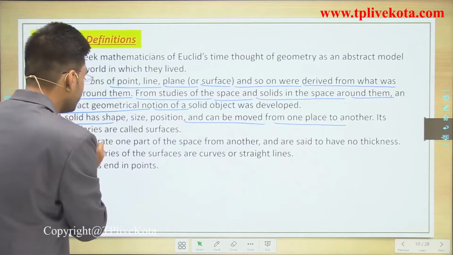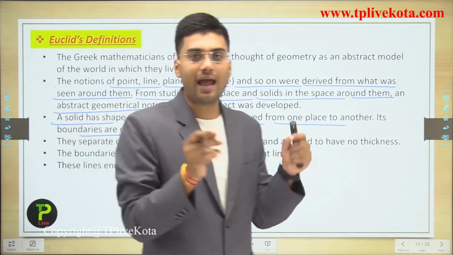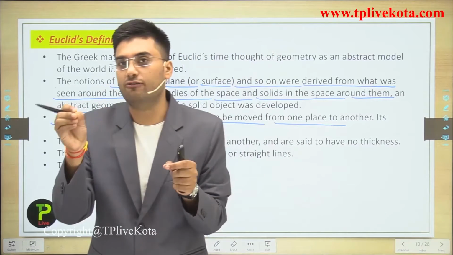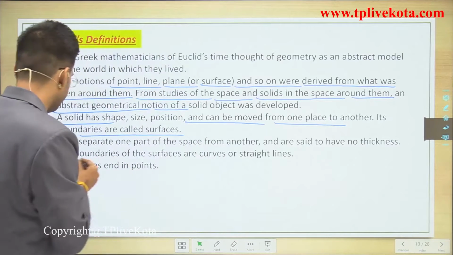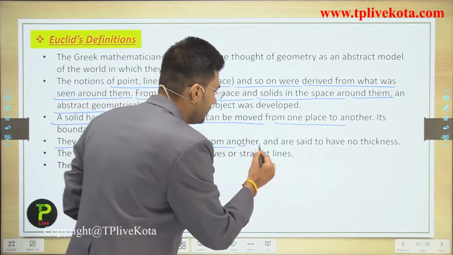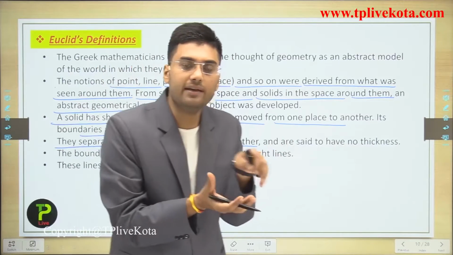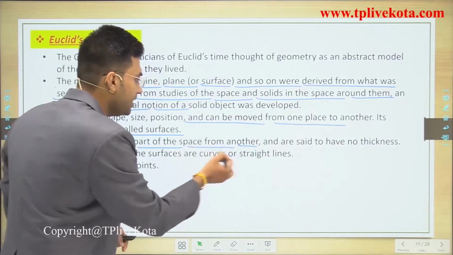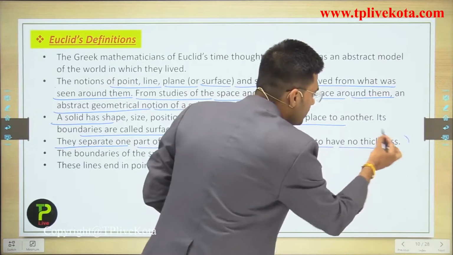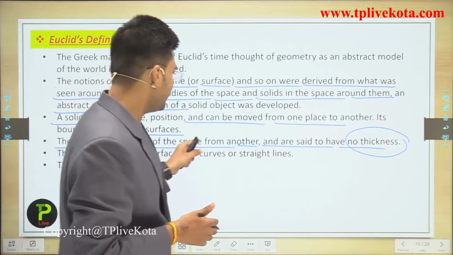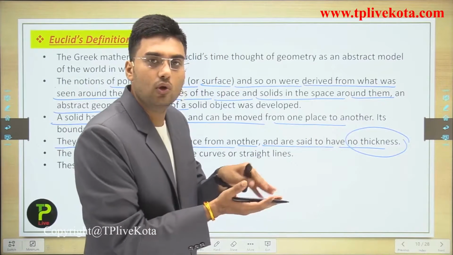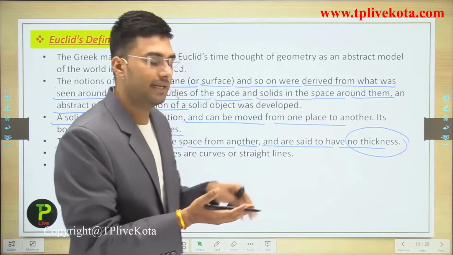Its boundaries are called surfaces. A solid has boundaries, and the boundaries of a solid are known as surfaces. Clear? They separate one part of the space from another, and are said to have no thickness. That means surfaces have no thickness.